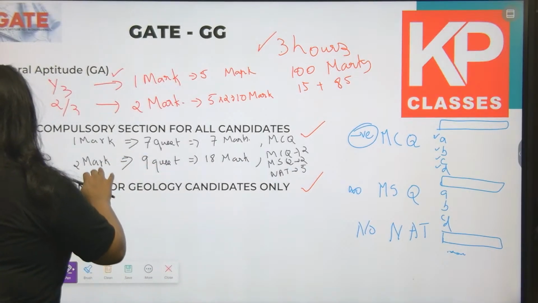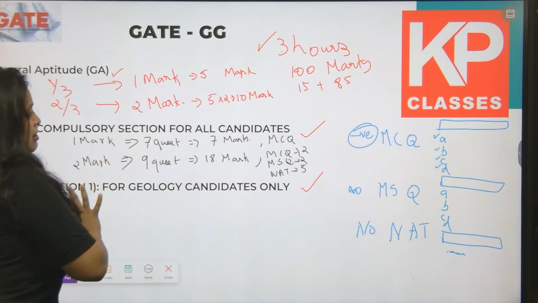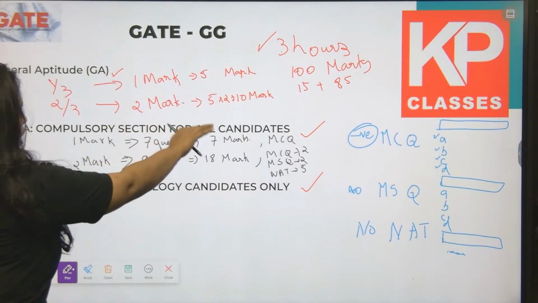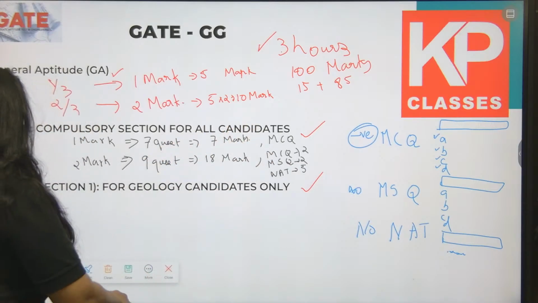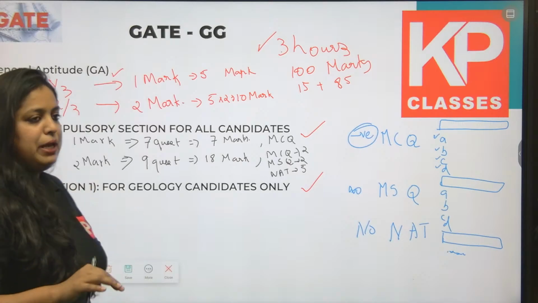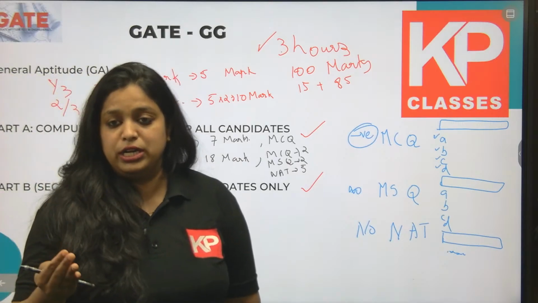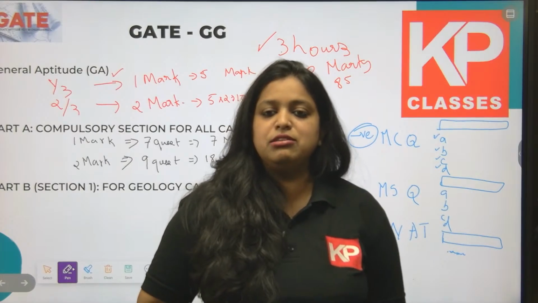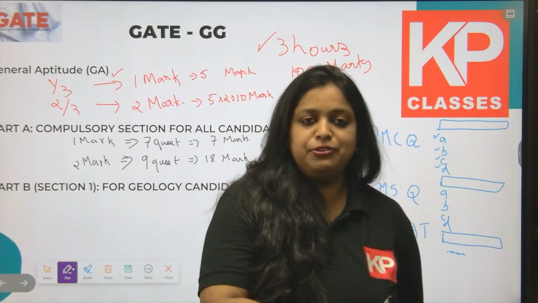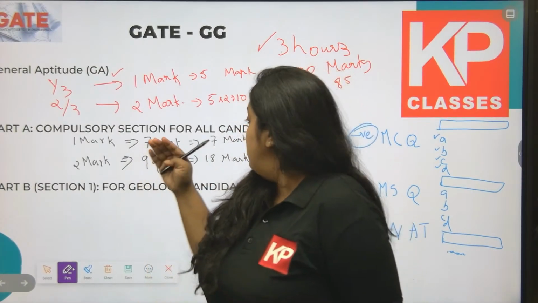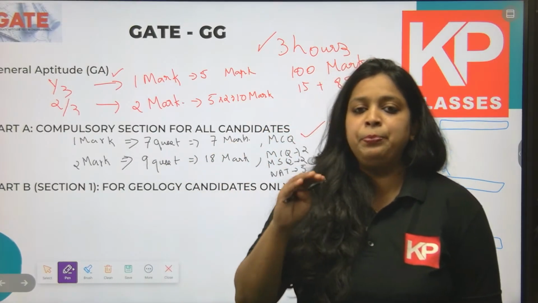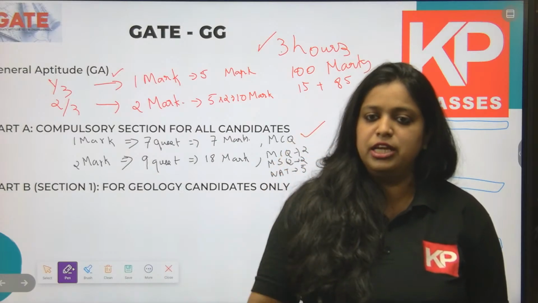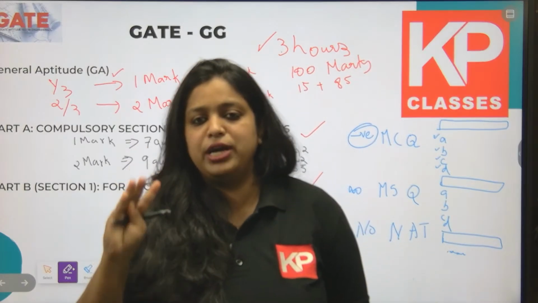So this is about the part A section, the questions and marks, and the type of questions they ask. Next, when it comes to part B, or what we call section 1 for geology students, section B is for geophysics students. In part B section 1, which is for geology candidates, there also they ask MCQ, MSQ and NAT questions.